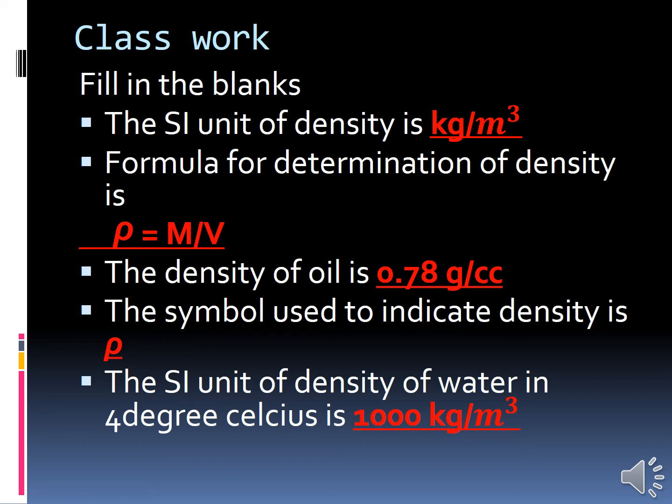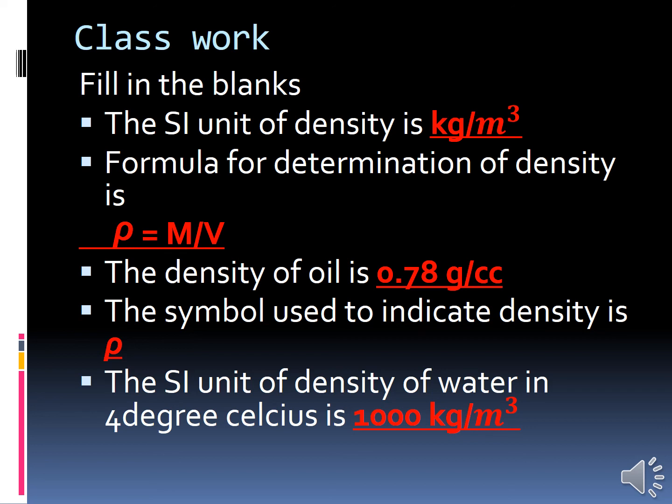Water, 1.00 gram per cc. Kerosene, 0.8 gram per cc. Oil, 0.78 gram per cc. Air, 0.0013 gram per cc. And the last, hydrogen, 0.000089 gram per cc.